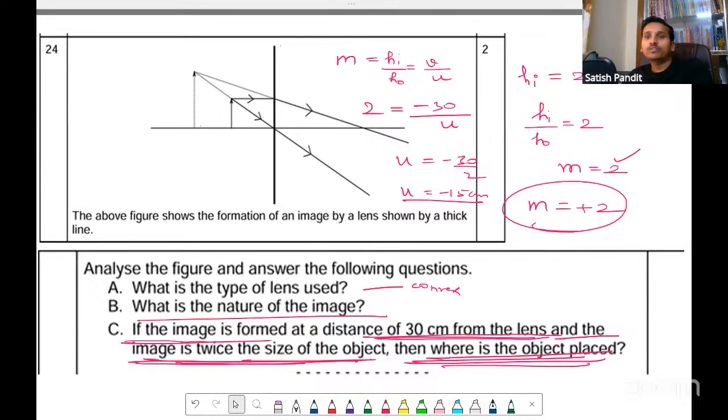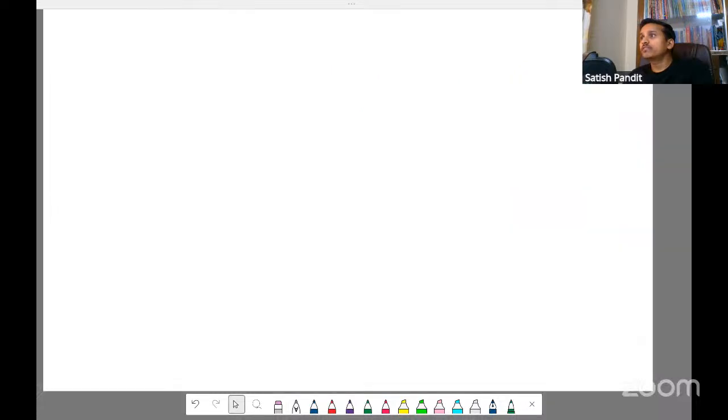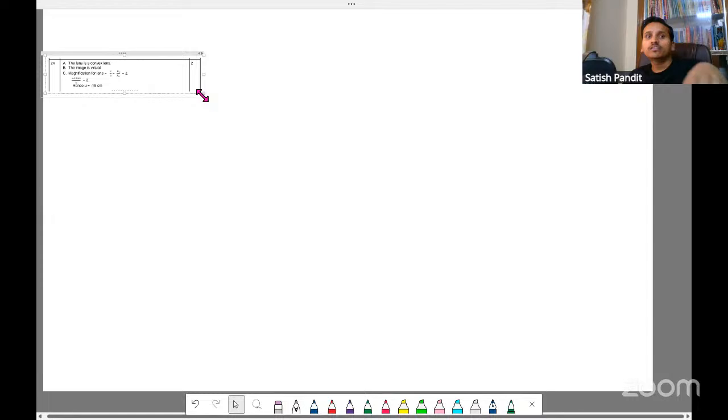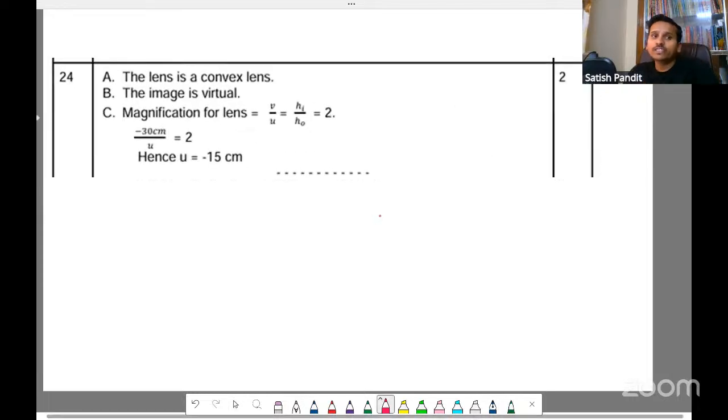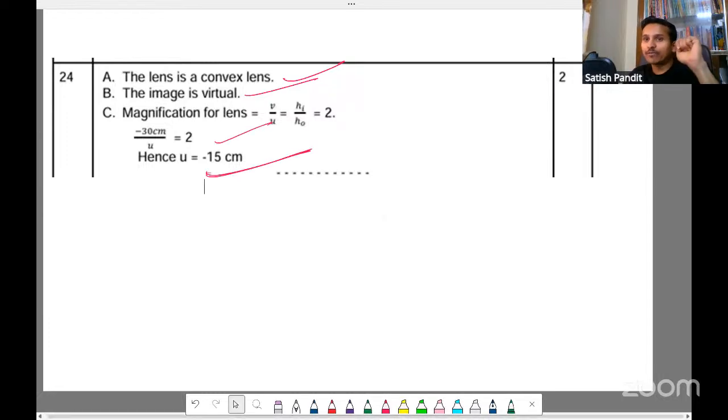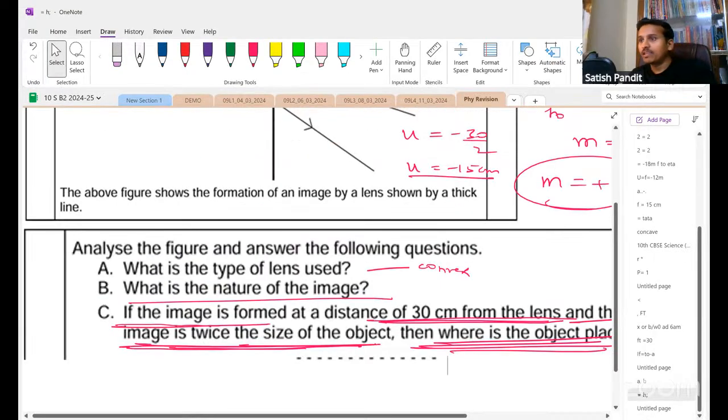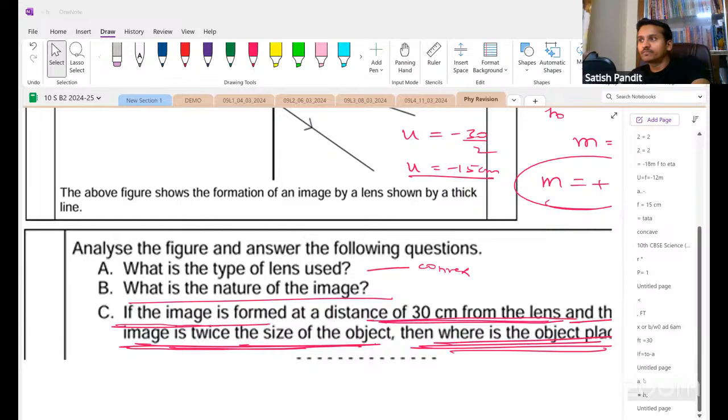So I'll show you how they have given the answer. Look here. The lens is a convex lens, the image is virtual. Magnification they have given is 2. Actually it's +2 because it's a virtual image which they have taken. But one more thing I want to say: suppose this question was given independently. I'll just take that question itself.